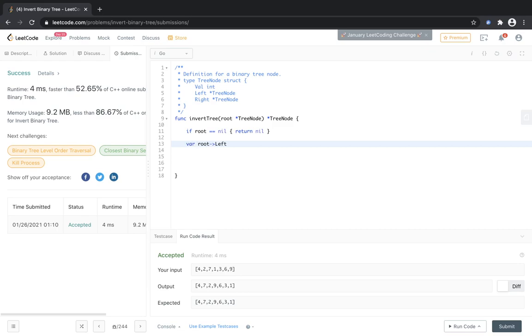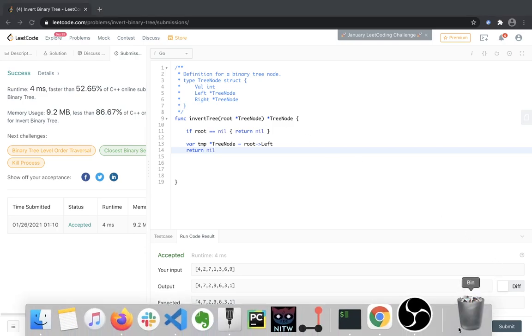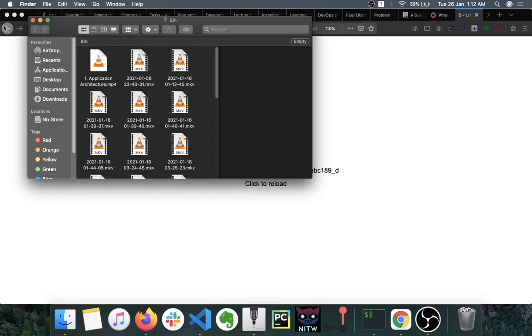Let's say var temp *TreeNode is equal to this. Just for checking that it compiles, I'm returning nil for now.